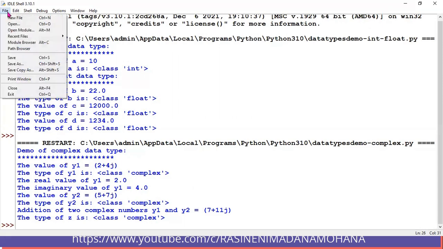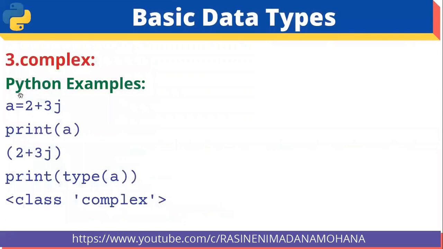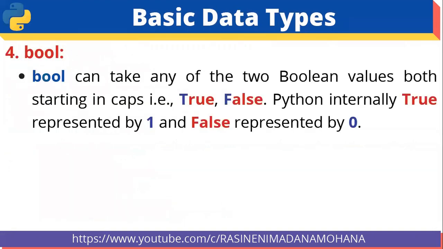So this is the output of the program that we explained. So that is about the complex data type. Then coming to the Boolean data type.